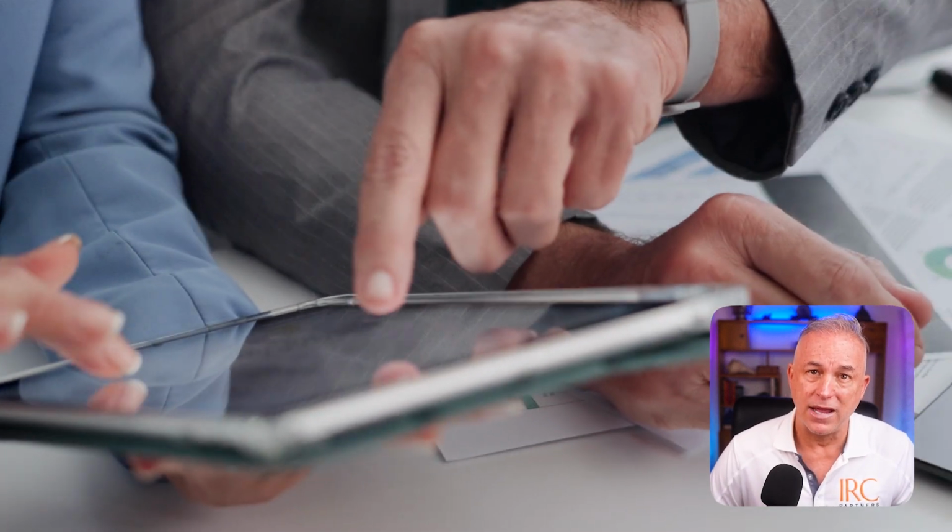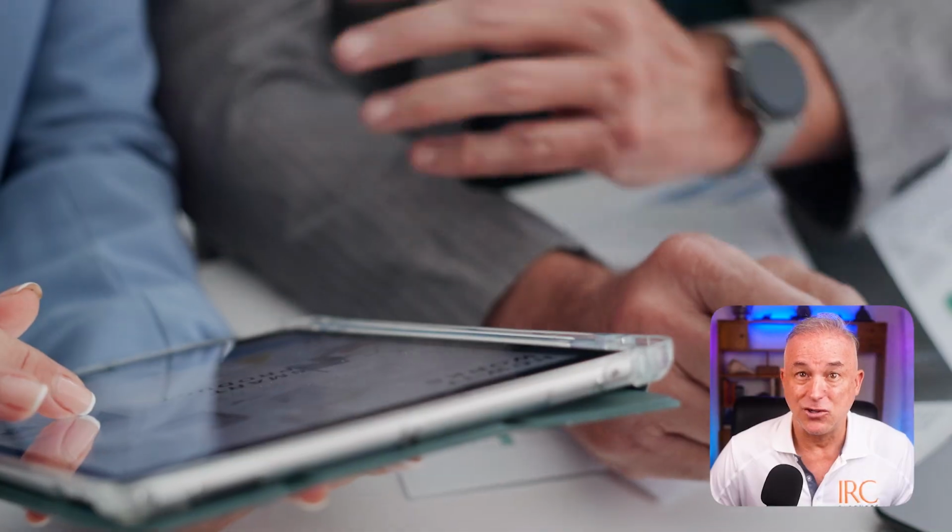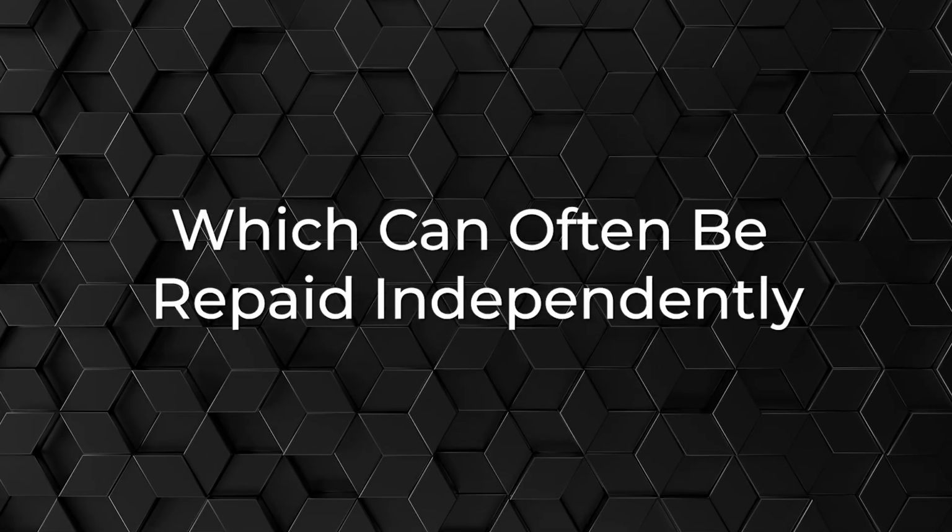Scenario: short hold, strong DSCR, bank lender. Right layer, mezzanine, if intercreditor is negotiable. Institutional LPs with governance sensitivity. The right layer, preferred equity with clean operating agreement rights. Scenario: refinancing shortfall, existing senior loan stays. The right layer, preferred equity, which can often be repaid independently.